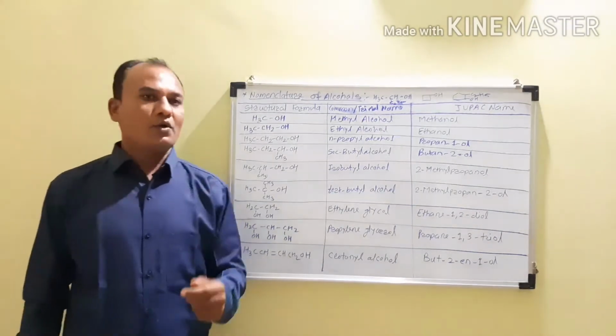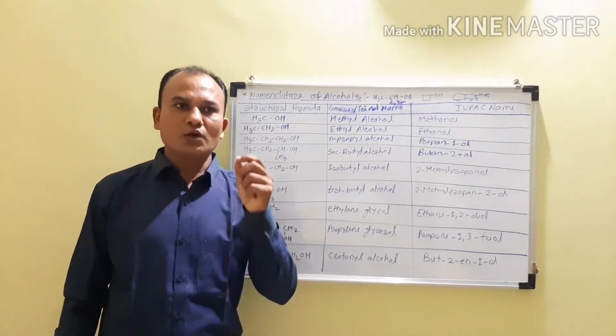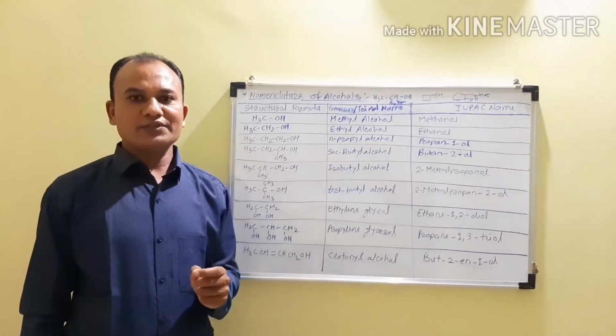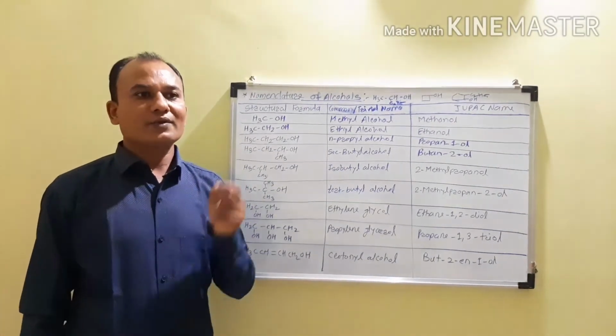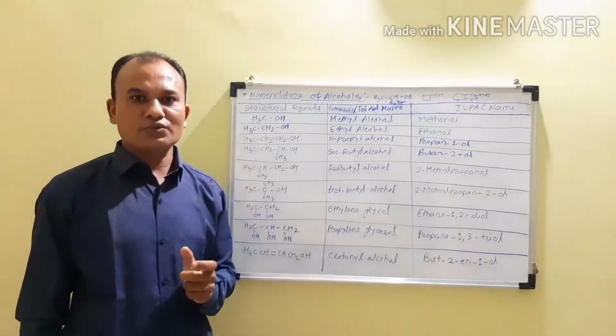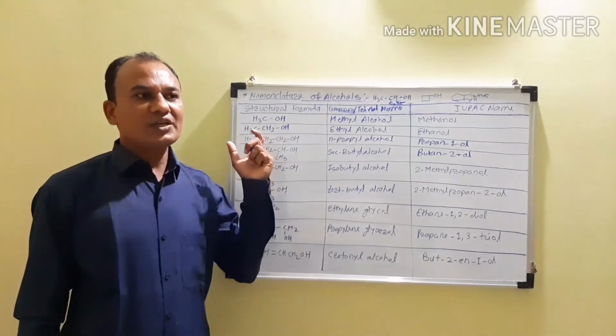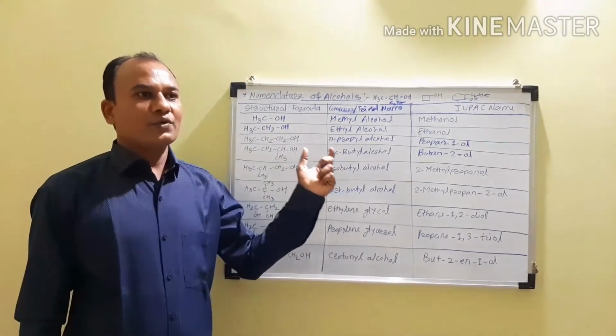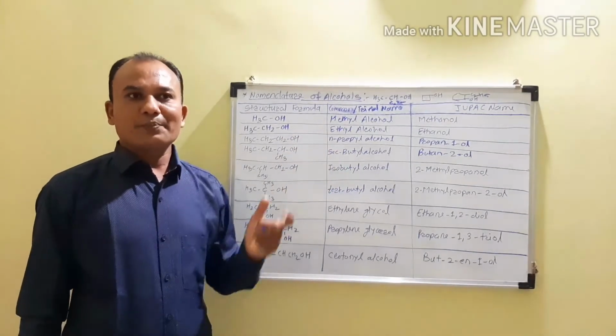Now you have to follow all the IUPAC rules that you have already studied. So you have to select the longest continuous carbon chain, and give the numbering from that side in which the hydroxyl group attached carbon atom has the lowest possible number. From that you can write the name of the parent alkane.